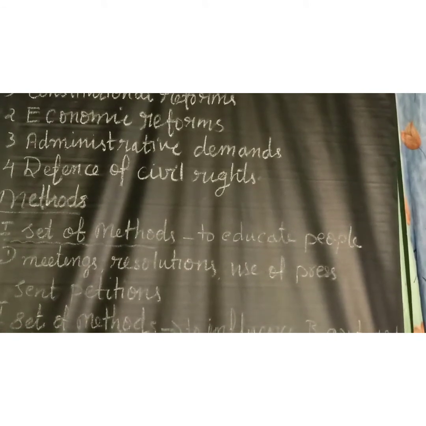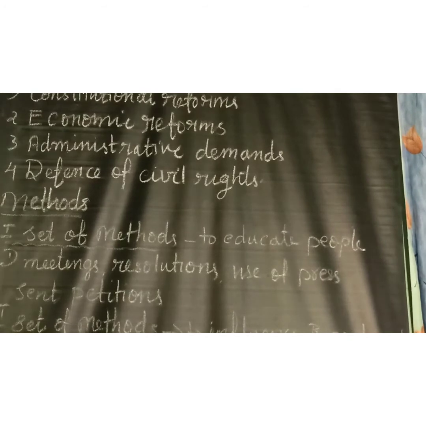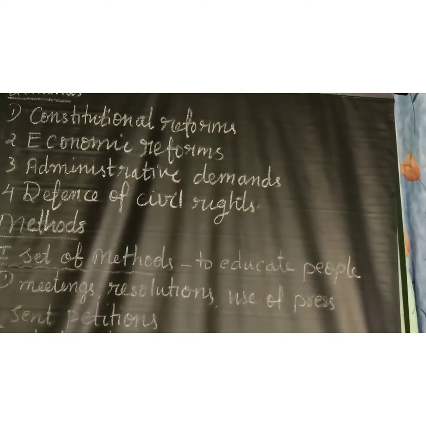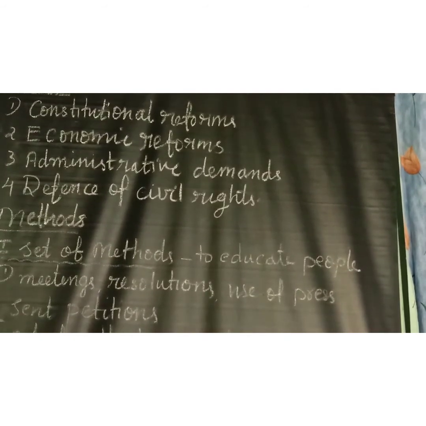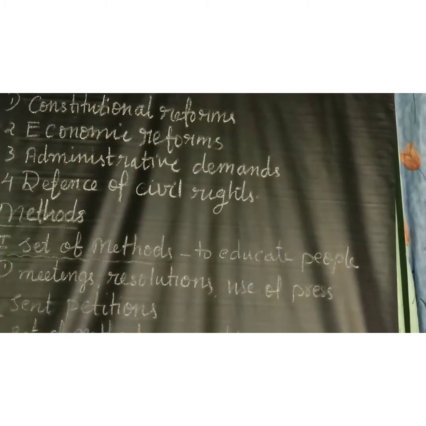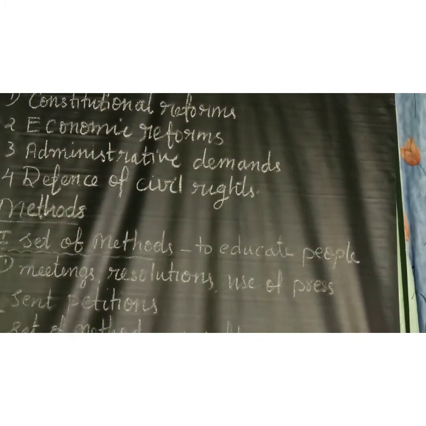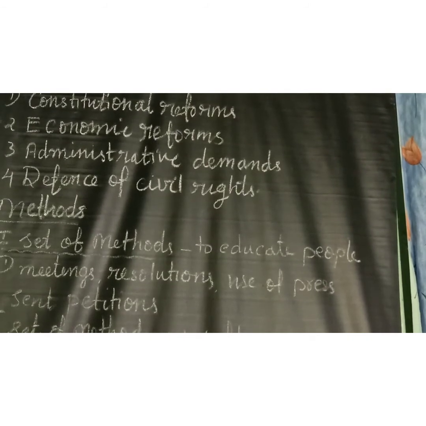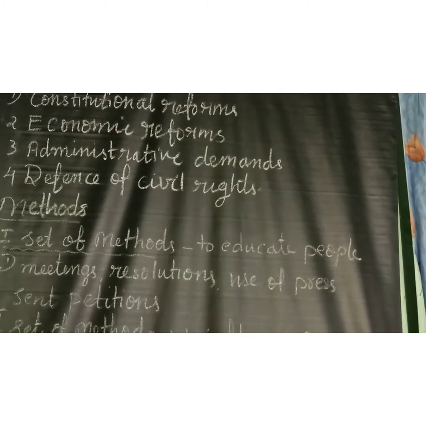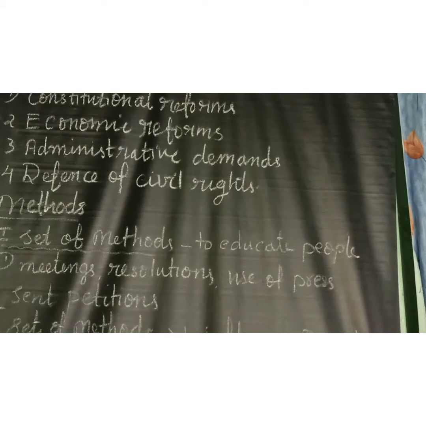Once again, listen. Provide opportunity for Indians in the civil service in England and India at a time. Then separation of the judiciary from the executive, so Indians can protect themselves from the arbitrary acts of the British police. Thirdly, local bodies should get more power. Then wider employment opportunities for Indians in the administrative field. Spread primary education and improve the police system. Repeal the Arms Act and License Act.